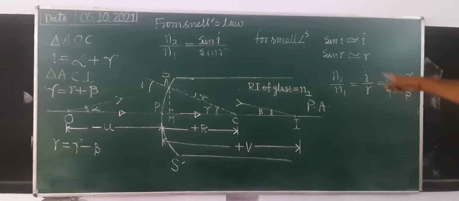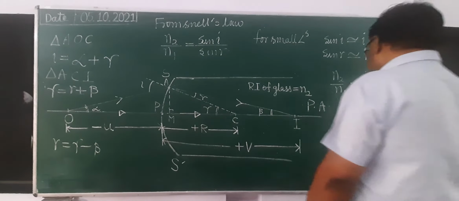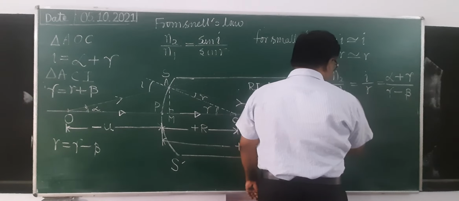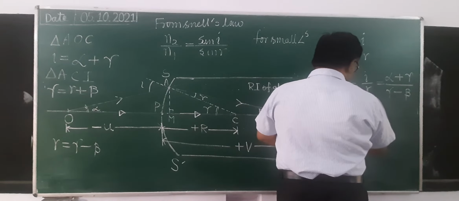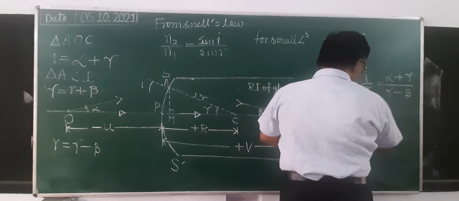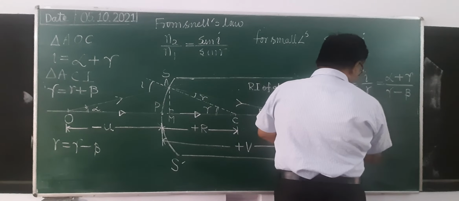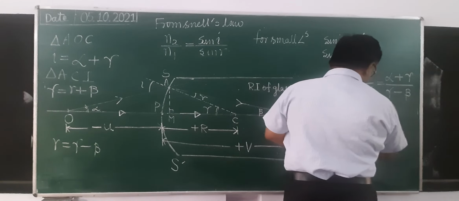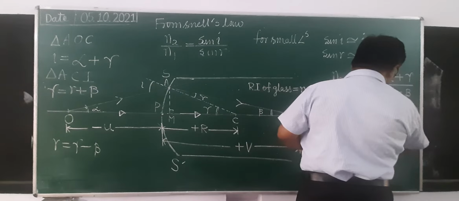Now you cross multiply. So n2 into (gamma minus beta) equals n1 into (alpha plus gamma).